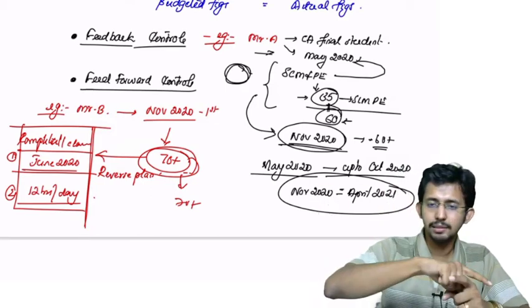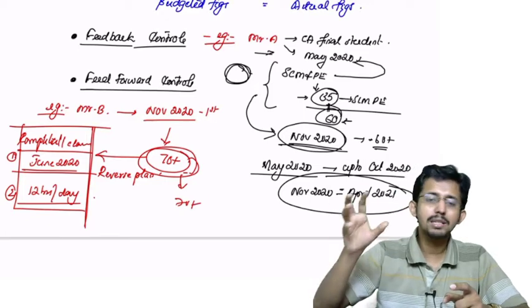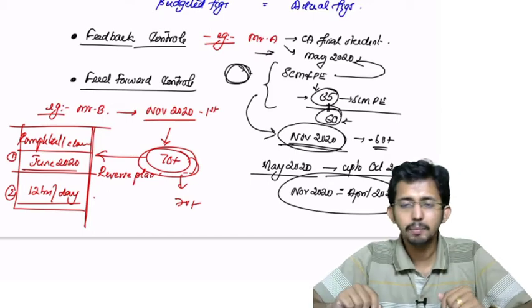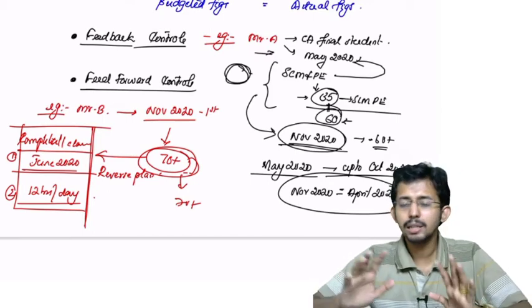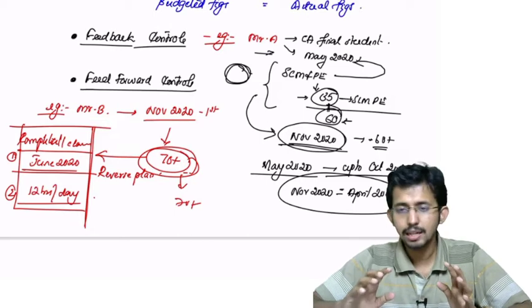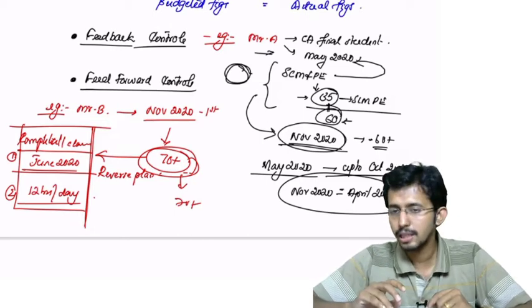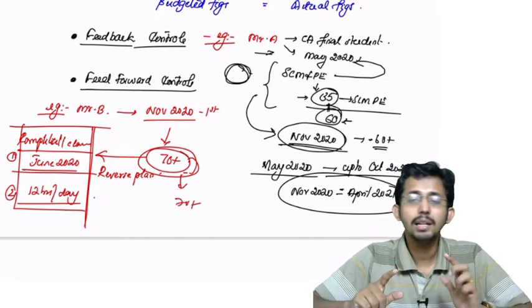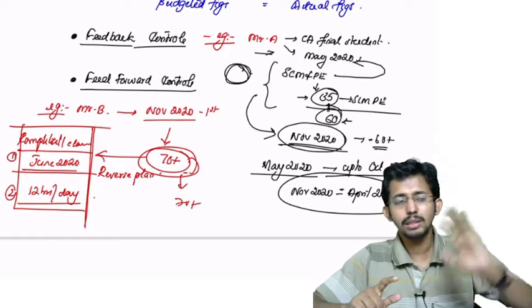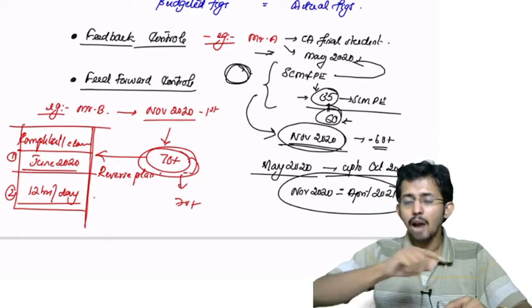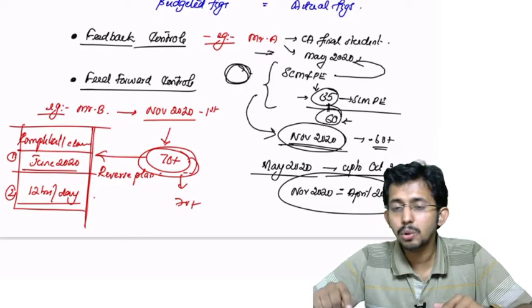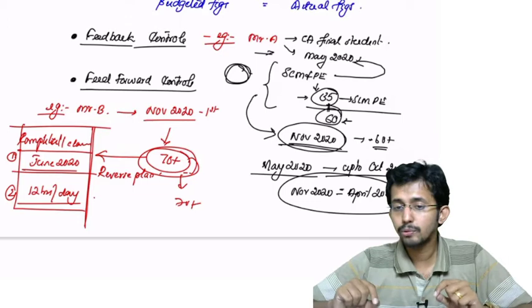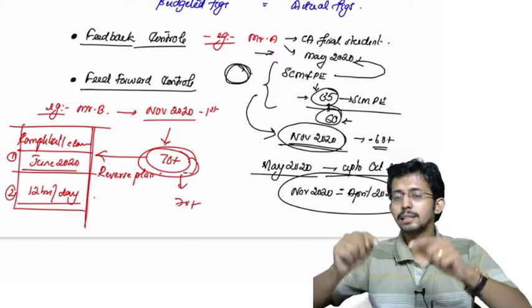Now he worked back, okay, and he calculated how much time I require for my preparation if I want to get 70 plus for my exam. So he got a fair idea that he needs at least say 4 months to get 70 plus for his CMP. So he worked back and calculated he needs to complete all his classes by June itself. Okay, so that was the first target. Then second target, during my exam leave, how many hours should I prepare? Okay, then he worked back and he came to a conclusion that I need to work for 12 hours a day. Okay, that is the second target.